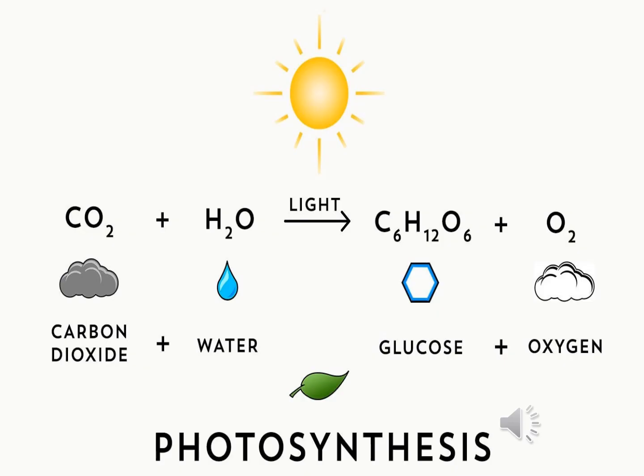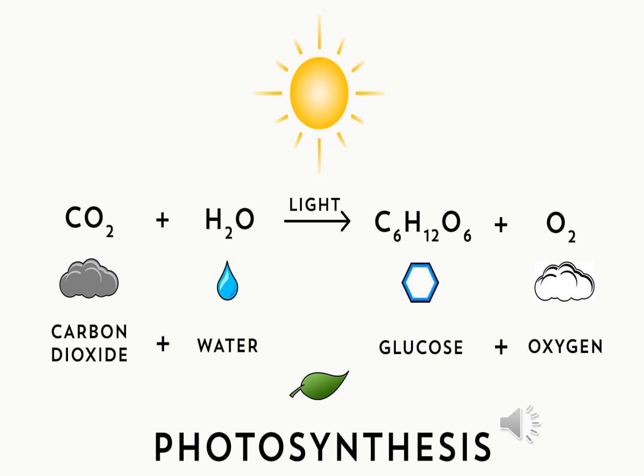Now let us discuss the reactions involved in the process of photosynthesis. Photosynthesis reactions involve two reactants, carbon dioxide and water. These two reactants yield two products, namely oxygen and glucose. Hence, the photosynthesis reaction is considered to be an endothermic reaction. Endothermic reactions are reactions which happen by the absorption of light energy or heat energy.